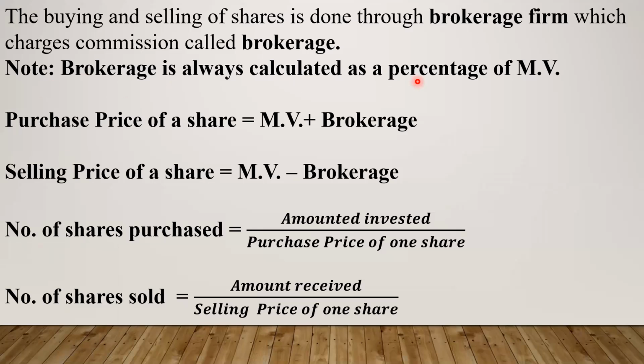See, yesterday we have seen that dividend is calculated on the face value. So rate of dividend will be expressed as a percentage of face value. Whereas the rate of brokerage is always expressed as a percentage of market value. So remember two things. First, dividend is calculated on the face value. Second, brokerage is calculated on the current market value.